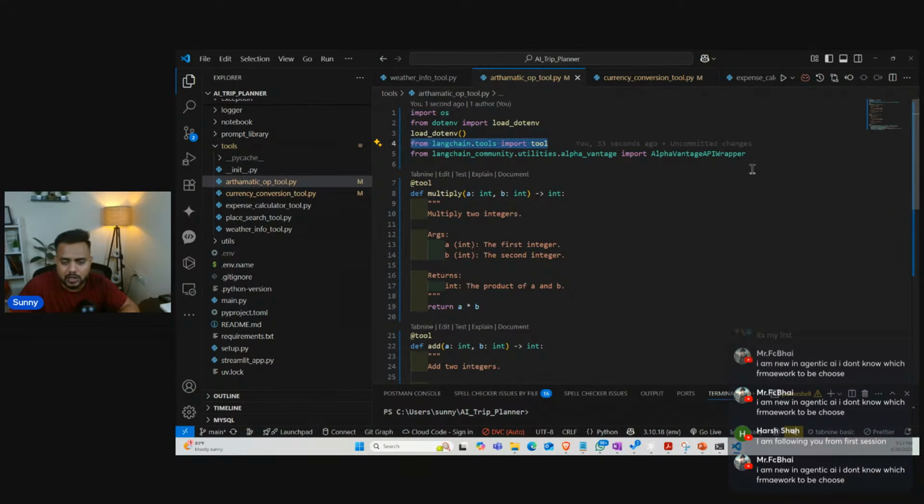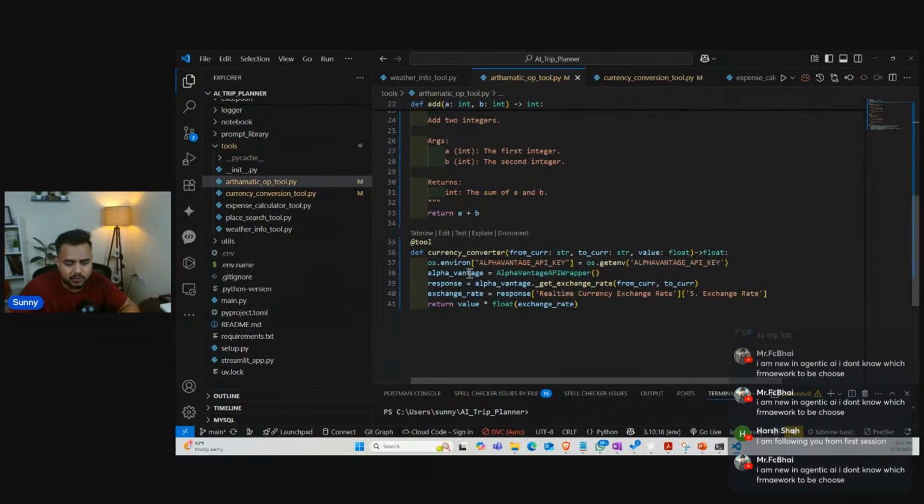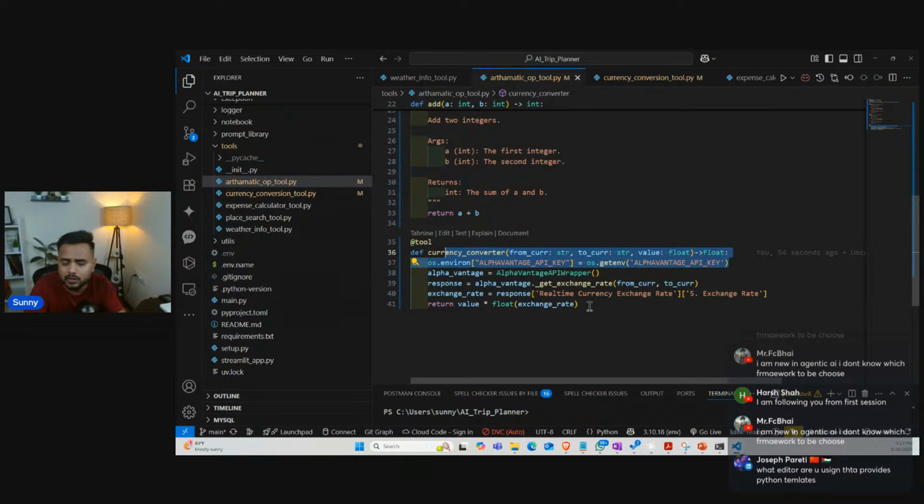Now apart from this one, guys, here you can see we have this Alpha Vantage API wrapper, right? So here we are going to use this Alpha Vantage API wrapper. Why are we using it? We are using it for the currency converter. Using this particular API, we are going to convert our currency. Let's say we have rupees, then we can convert into dollars, or we have dollars, then we can convert into rupees.